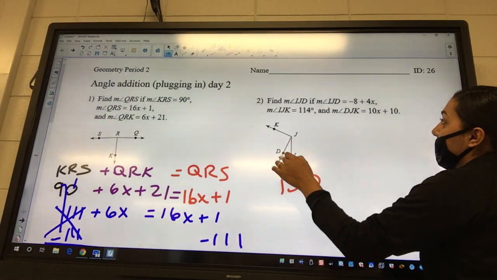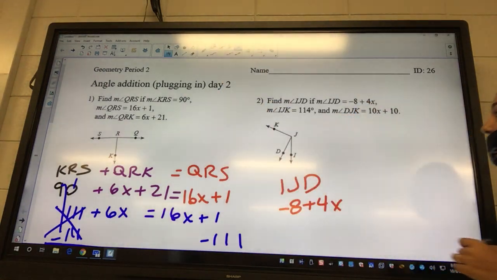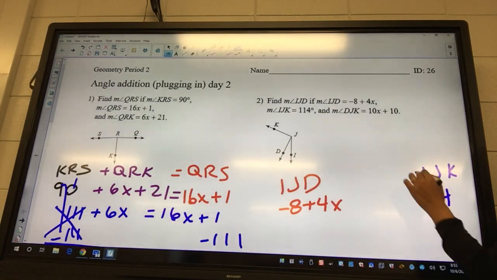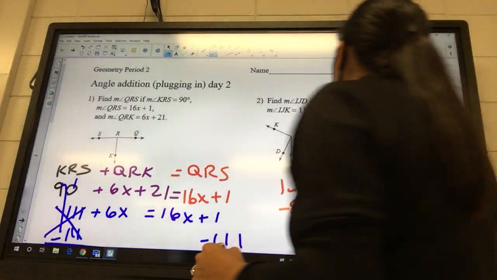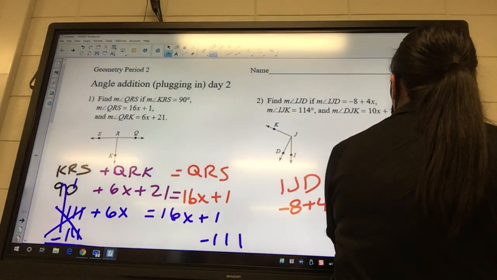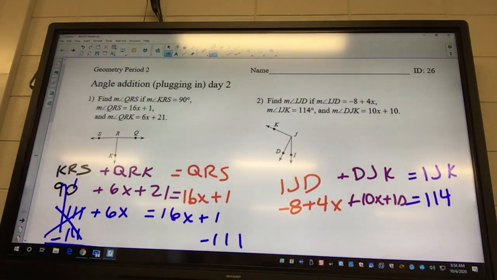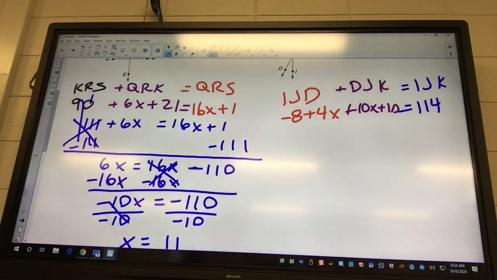IJD is negative 8 plus 4x. And then IJK is 114, and that's our big one. And then DJK is going to be 10x plus 10. From the formula, little plus little equals the big. So I got negative 8 plus 4x plus 10x plus 10 equals 114.